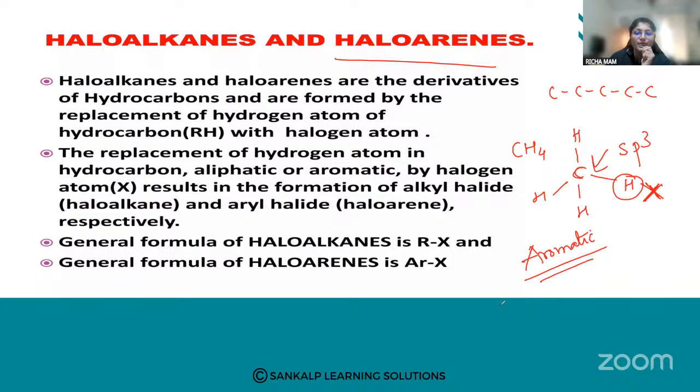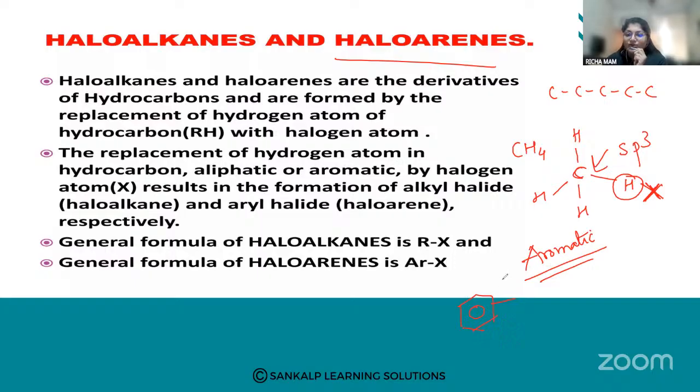Aromatic means compounds in the form of ring structures, that is, your benzene ring. So haloarenes are the halogen derivatives of aromatic hydrocarbons in which one or more hydrogen atoms are replaced by halogen.